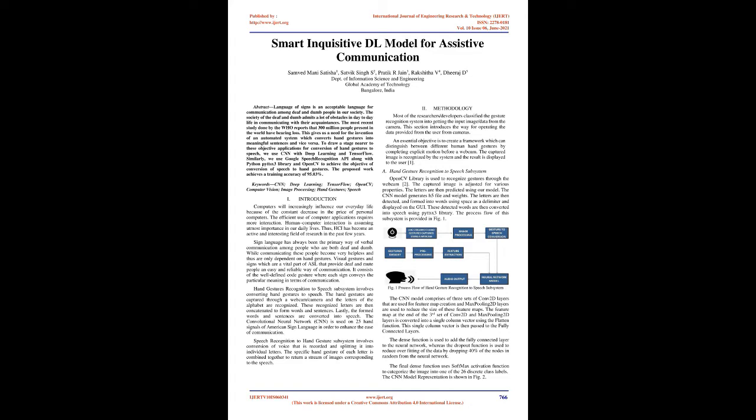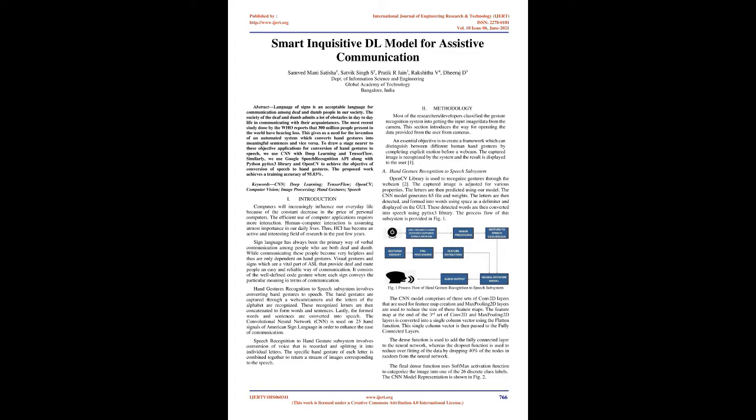Abstract. Language of Signs is an acceptable language for communication among deaf and dumb people in our society. The Society of the Deaf and Dumb admits a lot of obstacles in day-to-day life in communicating with their acquaintances. The most recent study done by the WHO reports that 300 million people in the world have hearing loss. This gives us a need for the invention of an automated system which converts hand gestures into meaningful sentences and